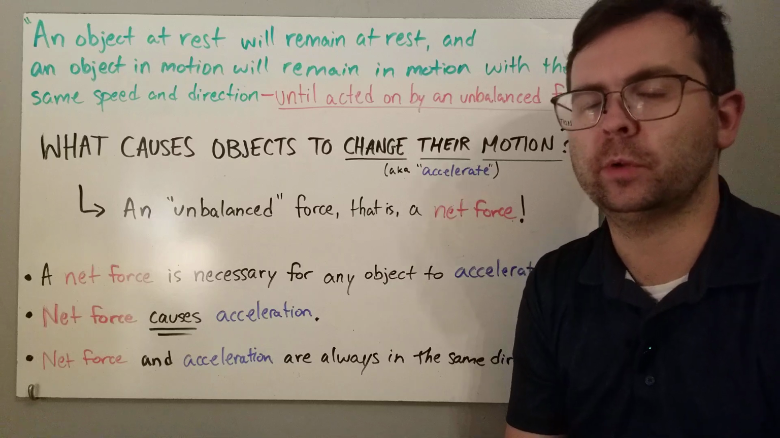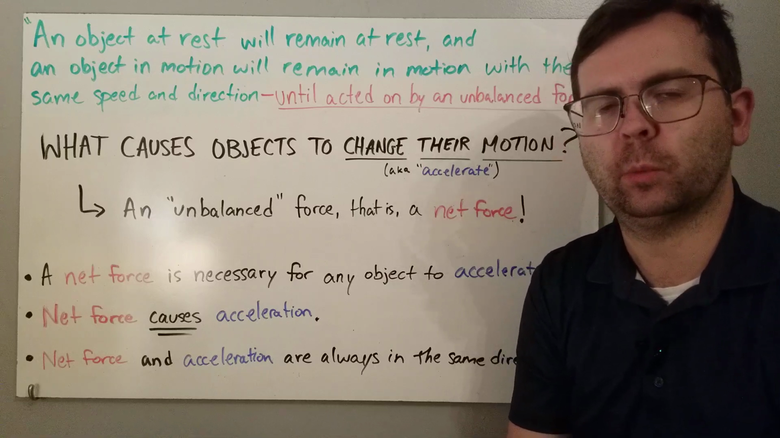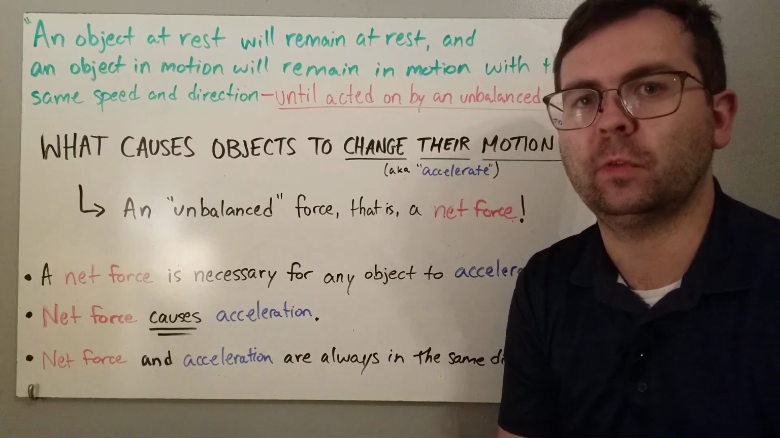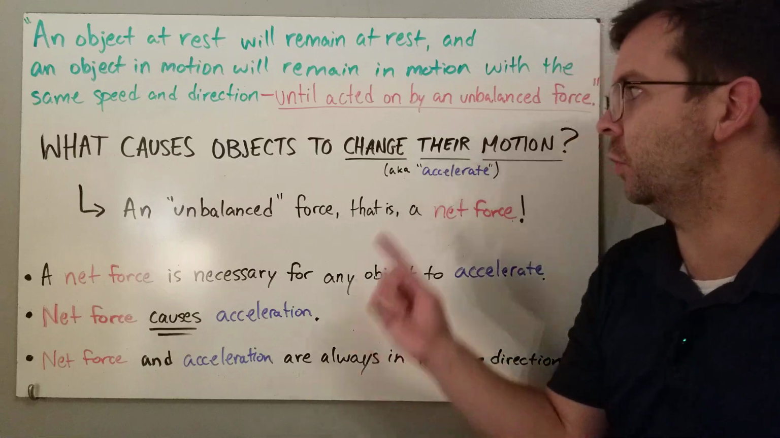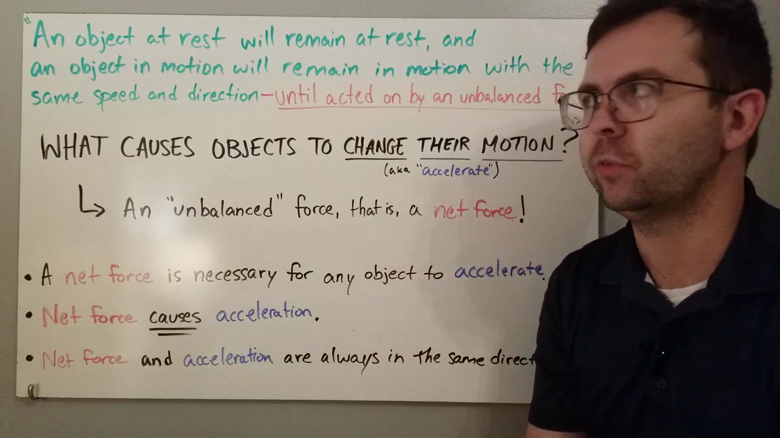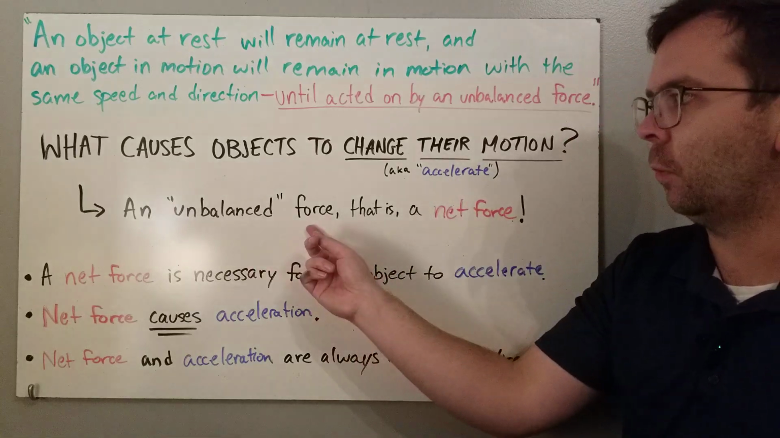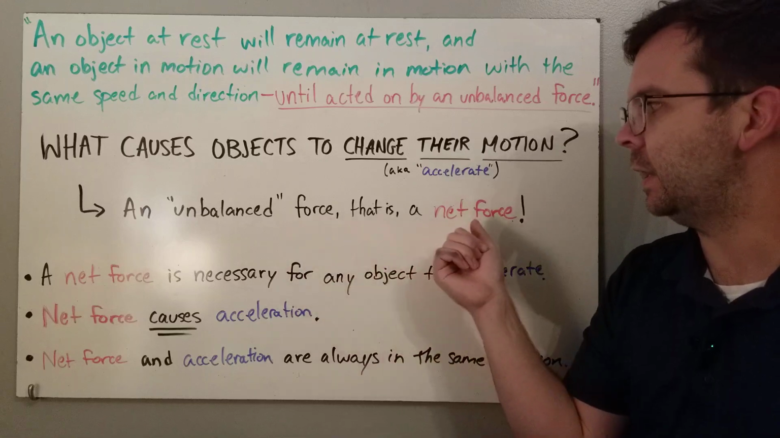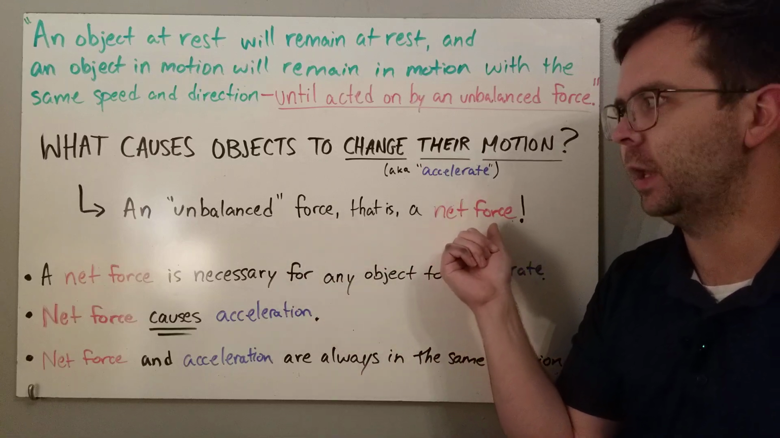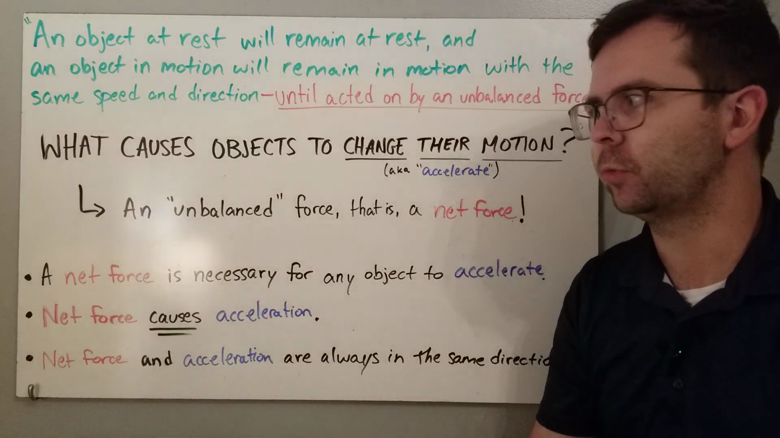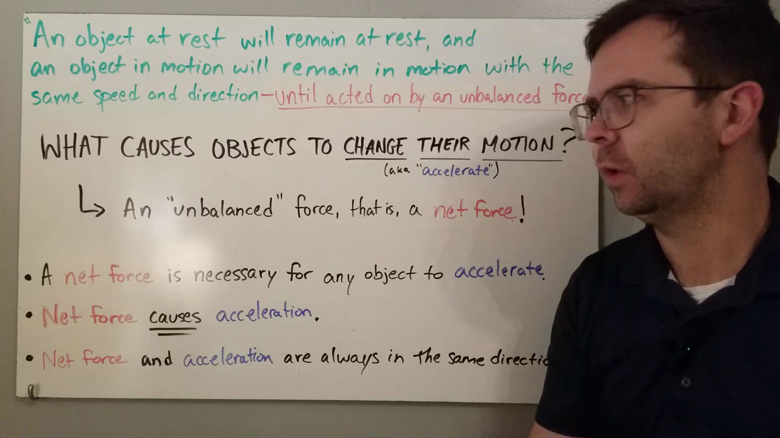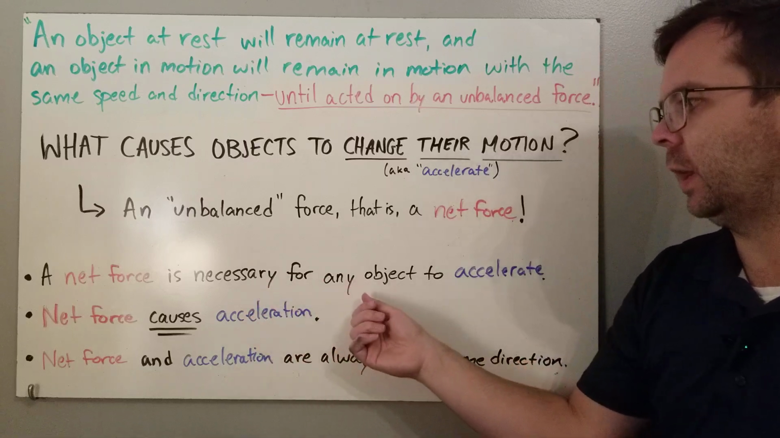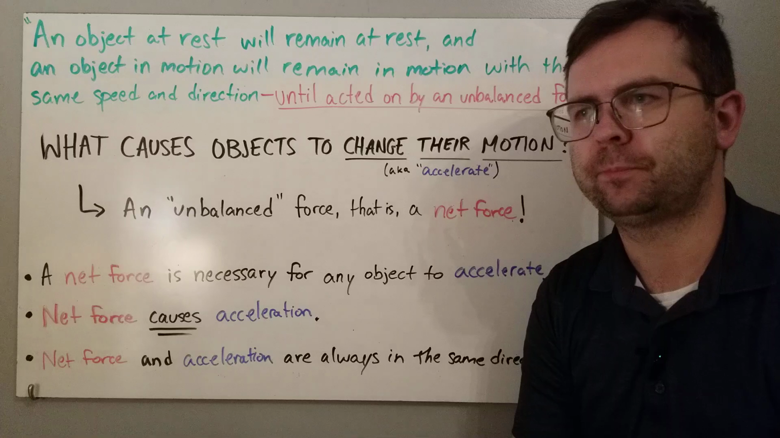Naturally, objects don't want to change their motion. They want to keep doing what they were doing. But what causes them to actually change their motion or accelerate? The answer is an unbalanced force, that is a net force. A net force is an unbalanced force. So a net force is necessary for any object to accelerate.